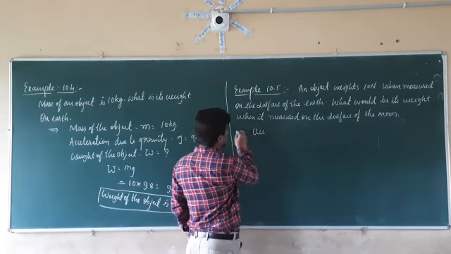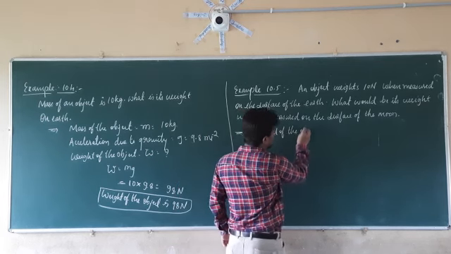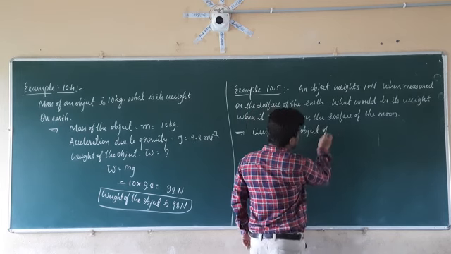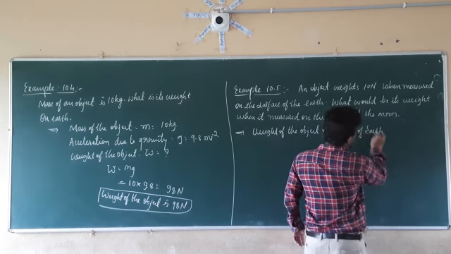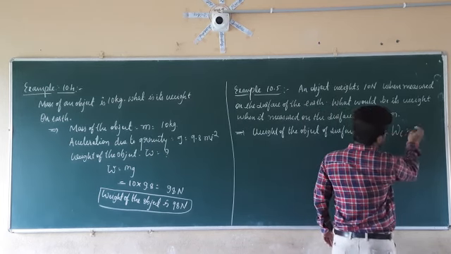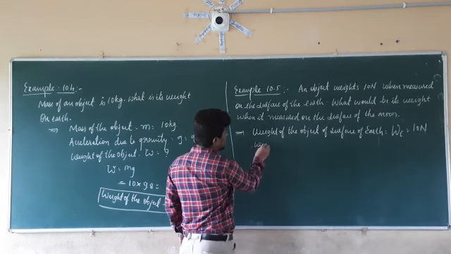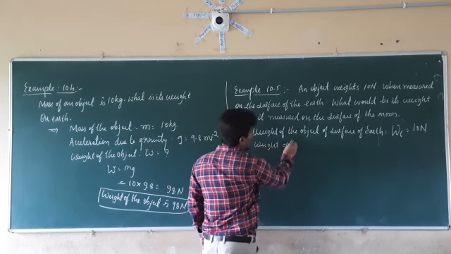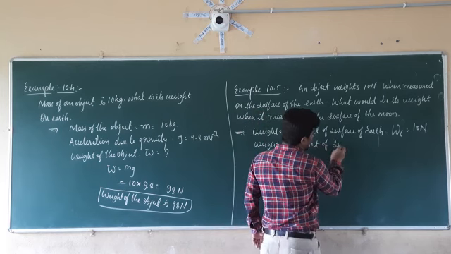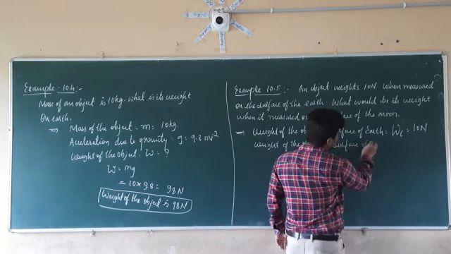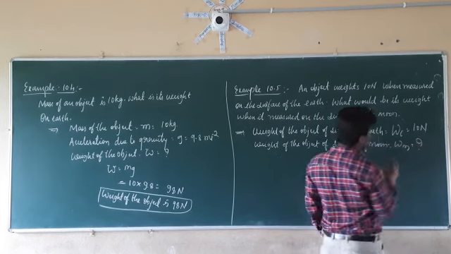So weight of the object on the surface of Earth, let this be WE, which is equal to how much? Which is given as 10 newtons. So next what do you have to calculate? We have to calculate the weight of the object on the surface of the moon, that is nothing but WM, that is equal to question mark.